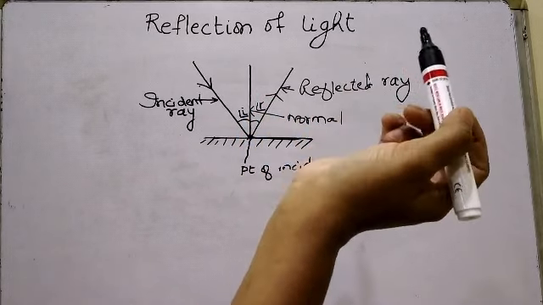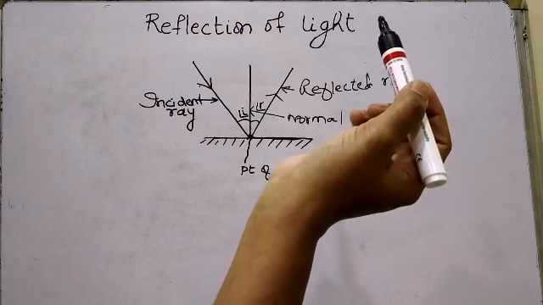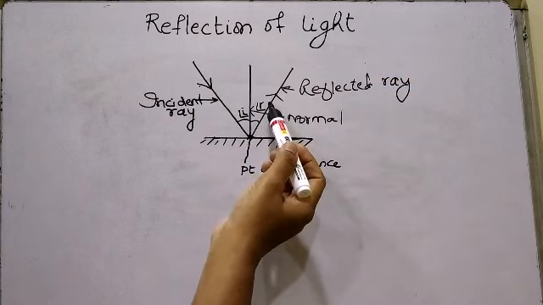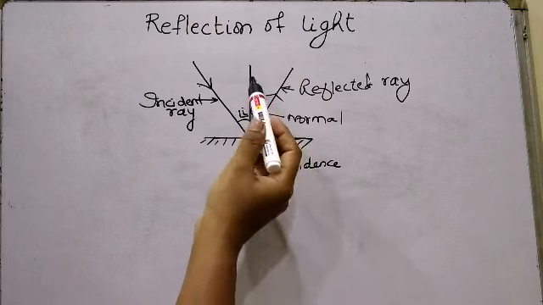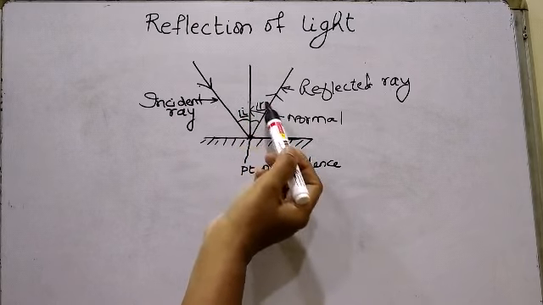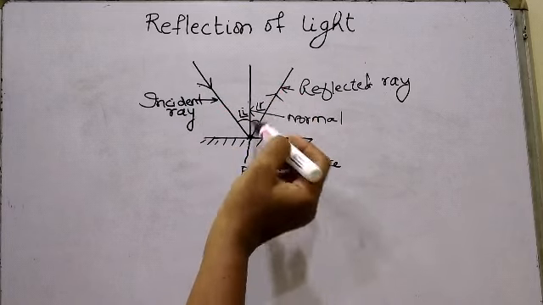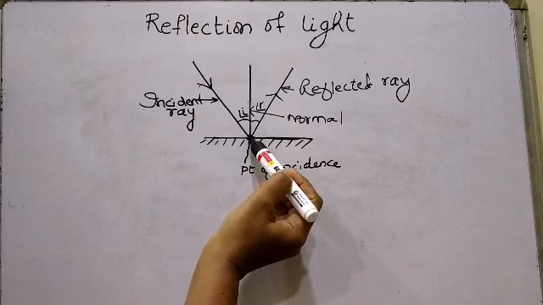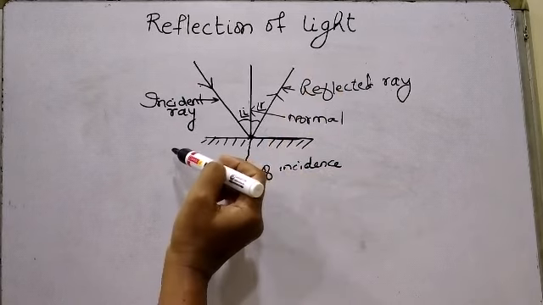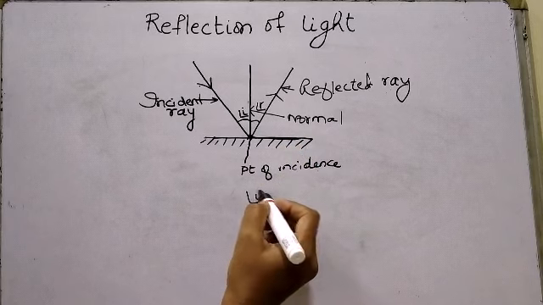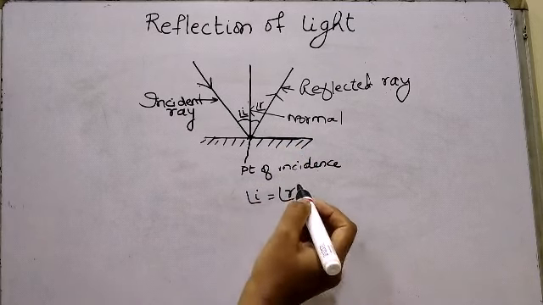Now we have also studied some laws related to reflection of light, and they are: the incident ray and the reflected ray lie on the opposite sides of the normal. Correct? The normal is here. So the incident ray and the reflected ray lie on the opposite sides of the normal. The incident ray, the reflected ray and the normal at the point of incidence, they all lie in the same plane. And the angle of incidence is always equal to angle of reflection. That is, angle I is equal to angle R.